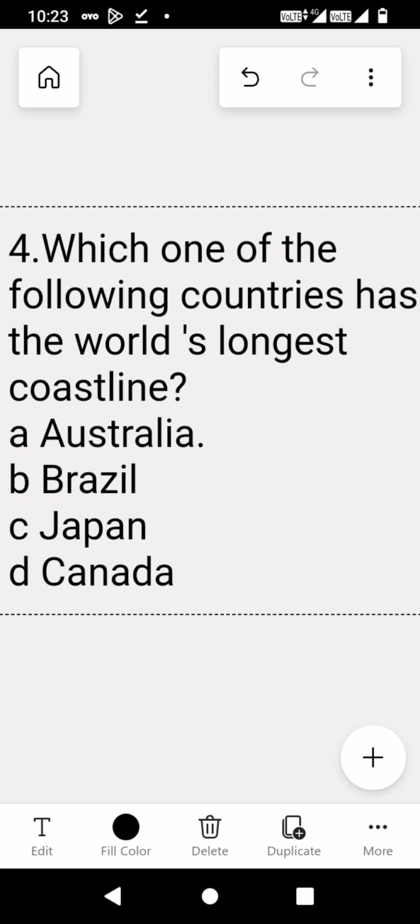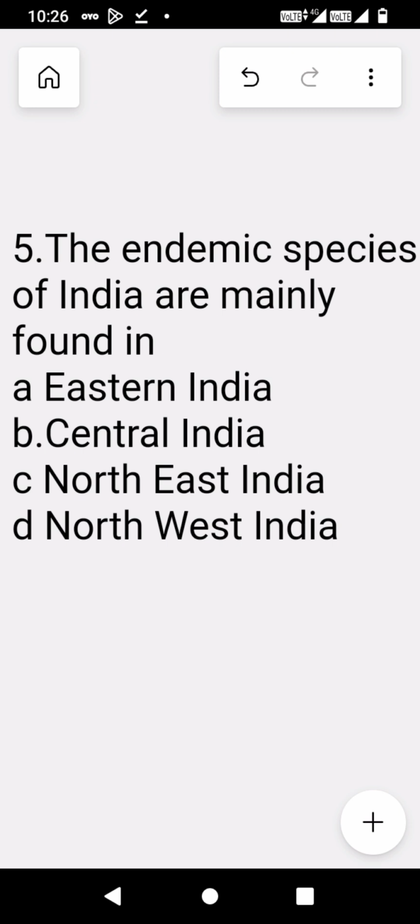The fourth question is, which one of the following countries has the world's longest coastline? And the correct option is Canada. Canada has the longest coastline in the world, around 2,43,042 kilometers, including its mainland and also islands.